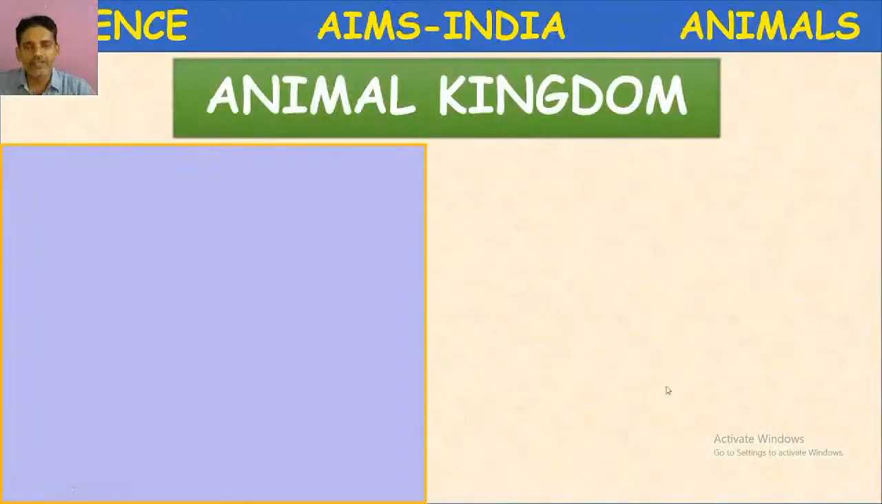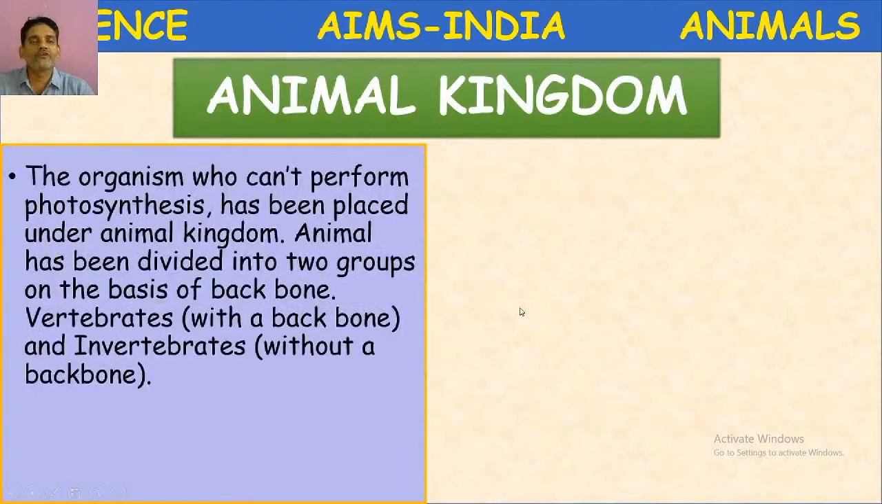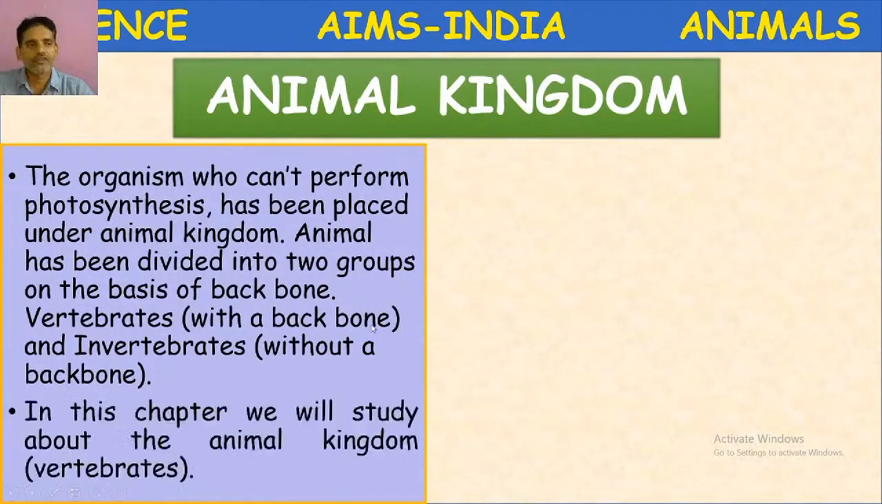Animal kingdom. In this particular video, we are going to discuss about animal kingdom. The organisms which cannot perform photosynthesis have been placed under animal kingdom. Animals have been divided into two groups on the basis of backbone or vertebral column. If backbone is present, those animals are called vertebrates.